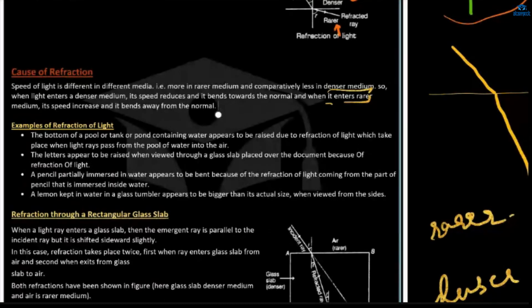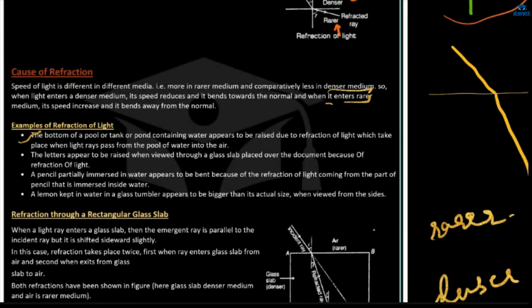Okay, like see, the bottom of a pool or tank or pond containing water appears to be raised due to refraction of light, which takes place when light rays pass from the pool of water into the air. If you see the bottom of the pool through the water, then it will look like it has got raised to a certain height. Okay, so this is all because of rarer to denser medium refraction.